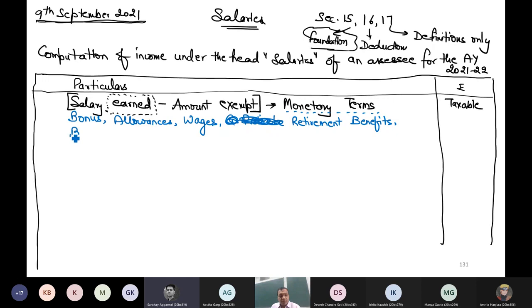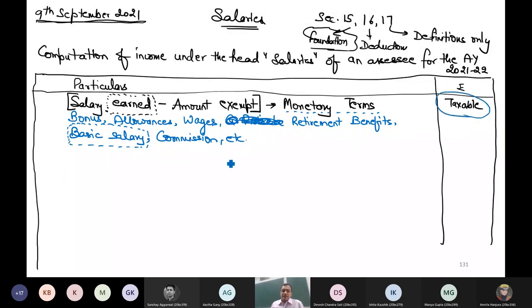Sir, can commission come? Sir, can sales commission come, like to the salesperson? Yeah, of course. Why not? But you forgot the main thing, basic salary. Basic salary comprises more than 70% of total components. So basic is main, commission, etc. These are monetary. So how do we tax the value? First, we will check how much is received, and then we will check how much is exempt. The remaining, I will write in this outer column.